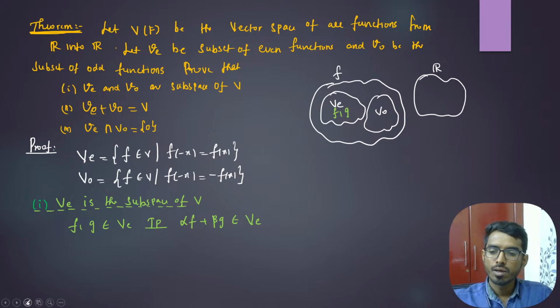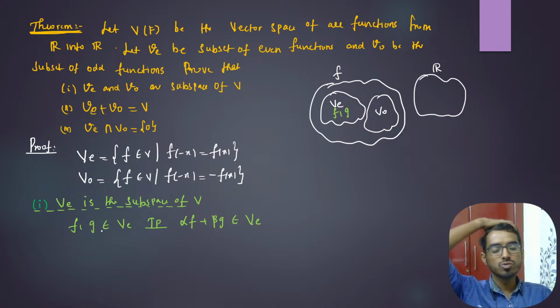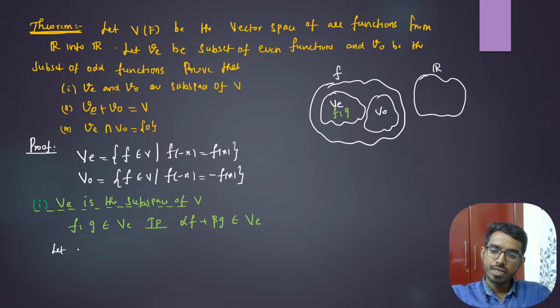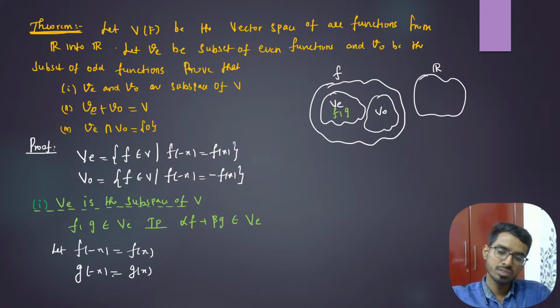Okay. Now we have f, g belongs to V_E. Let us take f and g both even functions. So f of minus x is the same as f of x, and g of minus x is the same as g of x. Now I need to prove alpha f plus beta g is also an even function.